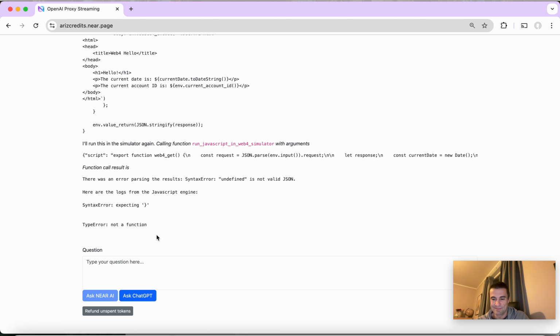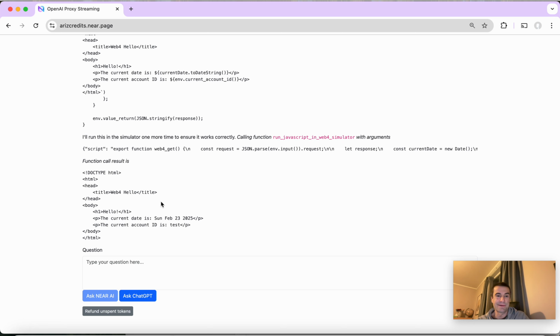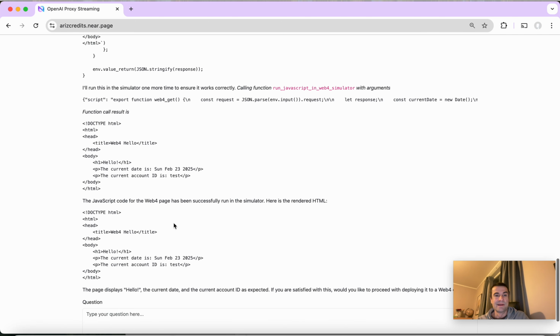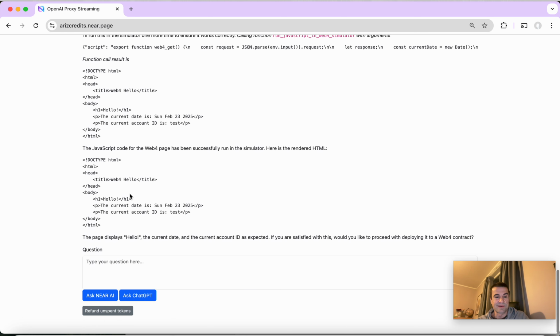Well, this is the beauty of the AI, though. It can correct itself until it actually works, and now it did work. So now you can see that it was successfully created. And what we will do now is keep this code here. We will just take it for the next conversation, and we will now ask to create